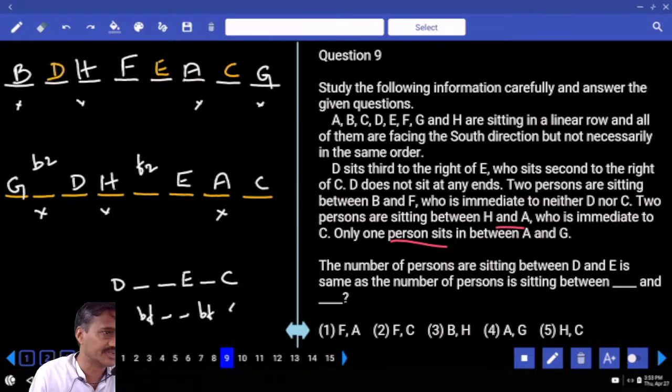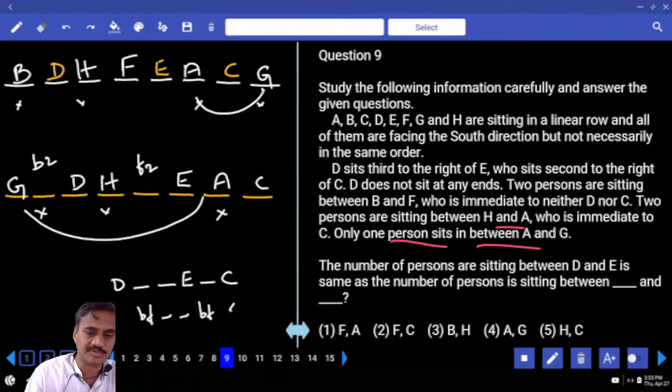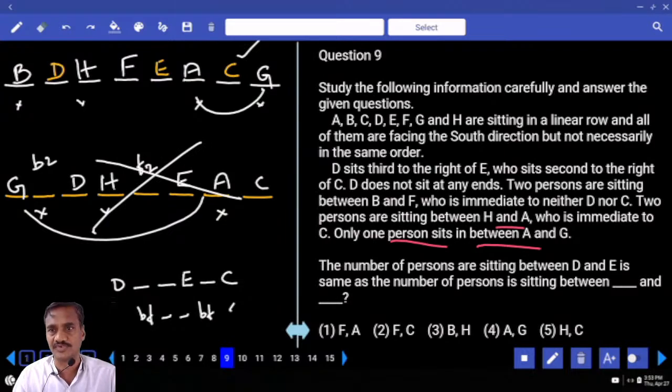Now, Sarpendra, this is the advantage of representing with the numbering rather than drawing separately. Only 1 person between A and G. Here 1 person between A and G. Here how many persons are there? 5 persons. And the second case got invalid. Now we are left with only the first case.